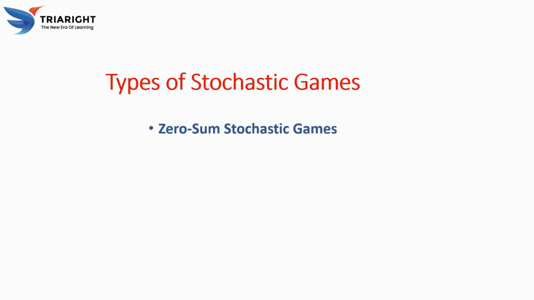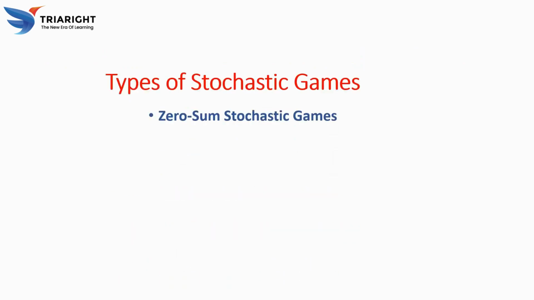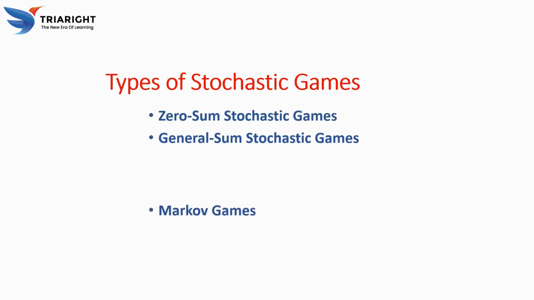Again, we have types of stochastic games. There are various types, each addressing a specific kind of multi-agent interaction: zero-sum stochastic games, general-sum stochastic games, and Markov games. Zero-sum stochastic games are games in which one player's gain is exactly equal to the other player's loss.